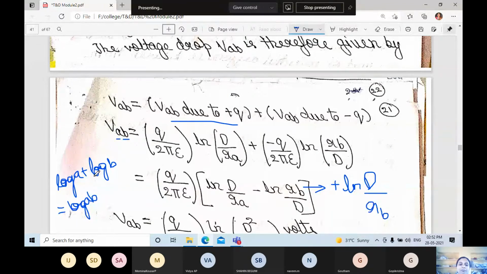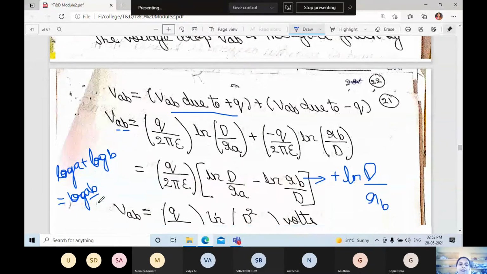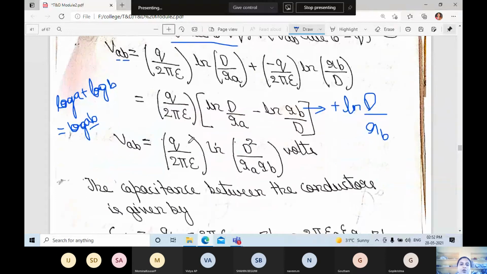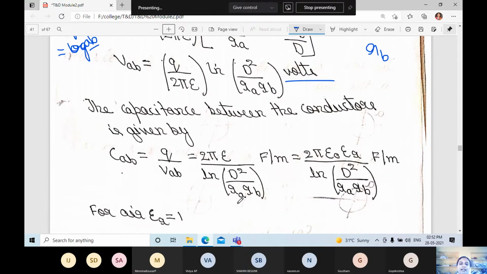Then log A plus log B can be written as log A into B. So VAB is equal to Q divided by 2 pi epsilon ln D square divided by RA RB, in volts. Next, the capacitance is given by CAB is equal to Q divided by VAB, which is equal to 2 pi epsilon divided by ln D square divided by RA into RB. So what is epsilon here? We can write it in terms of epsilon naught and epsilon R.